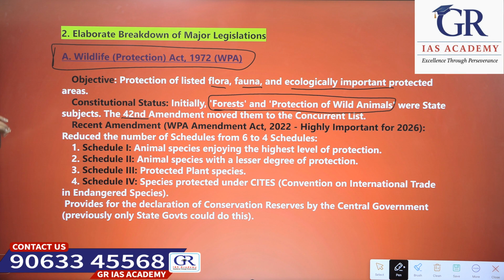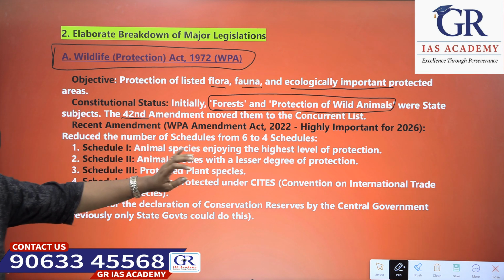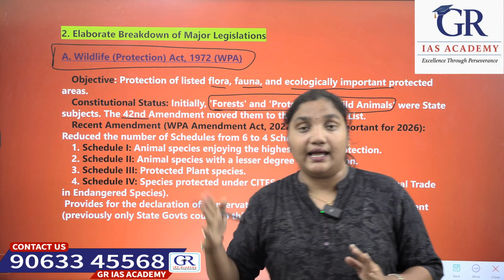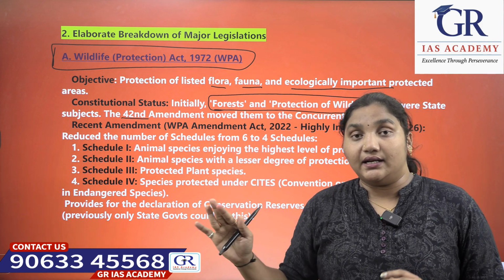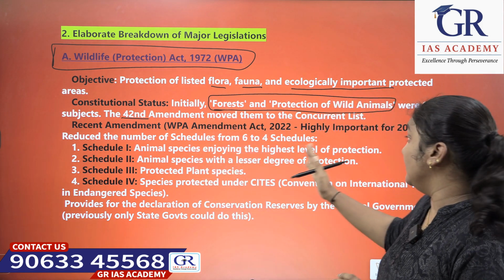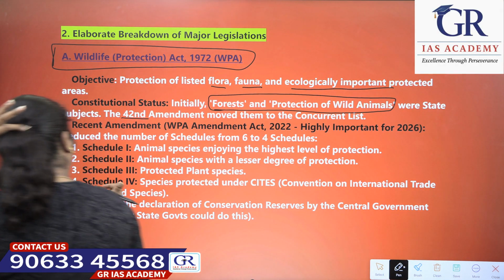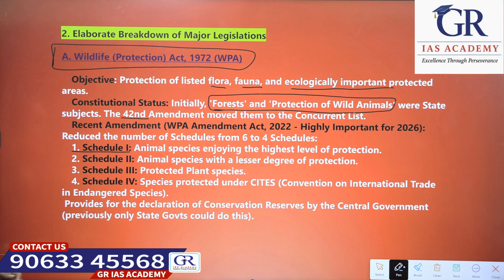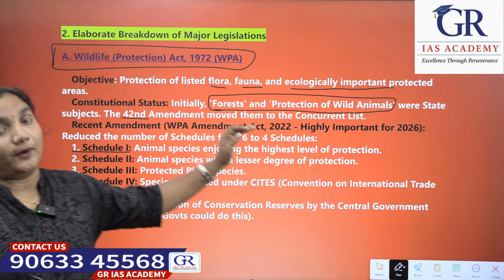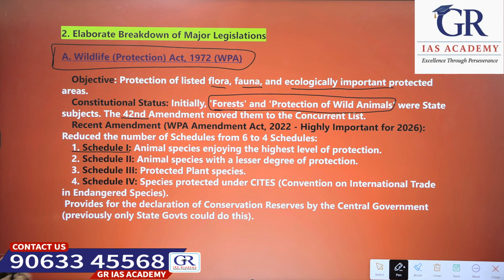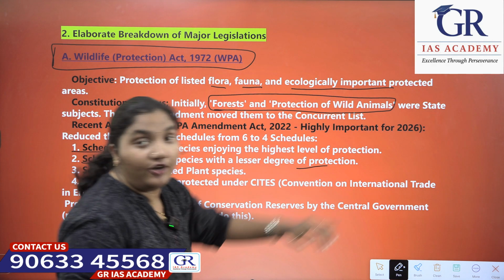Now, see the recent amendment, the Wildlife Protection Amendment Act 2002, which reduced the number of schedules. Basically, the Wildlife Protection Act had 6 schedules, but after the amendment in 2002, it reduced the schedules to 4. The first schedule is animal species enjoying the highest level of protection. Schedule 2 is animal species with a lesser degree of protection.